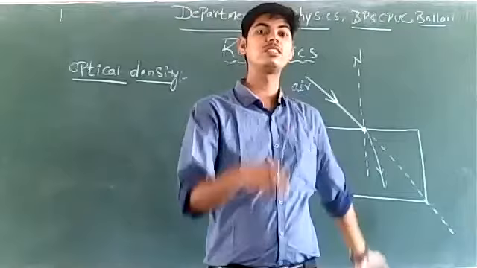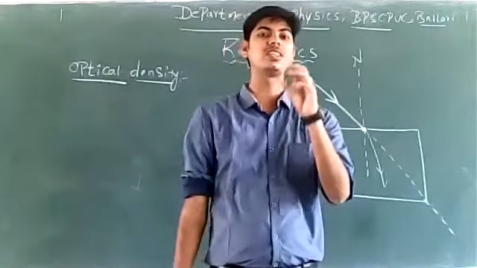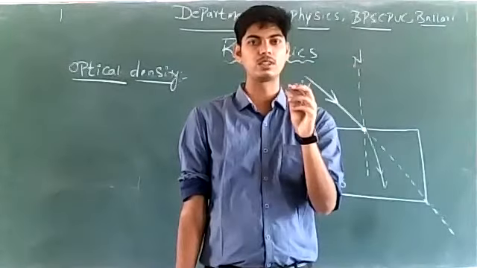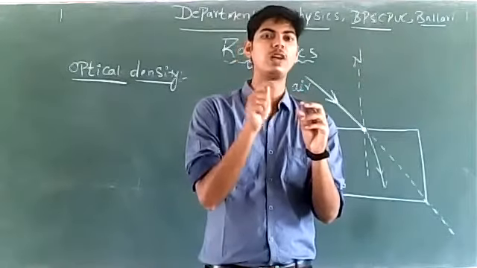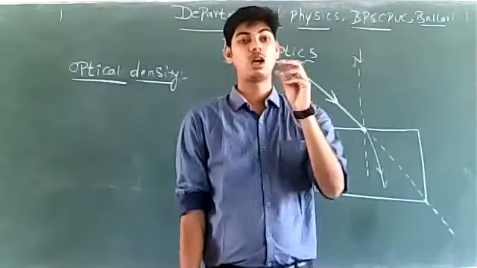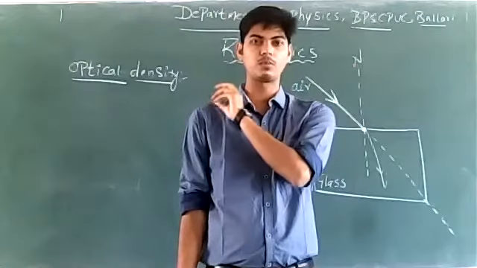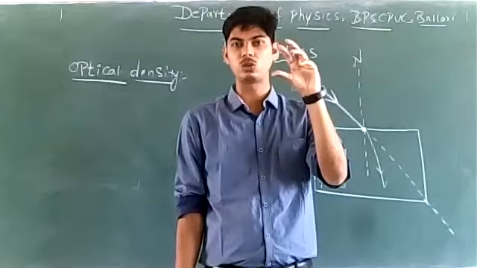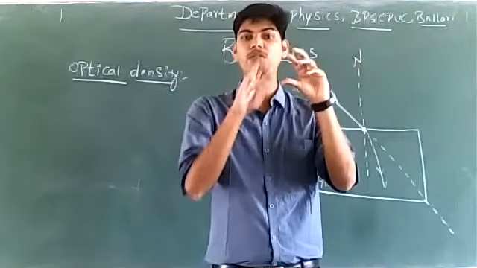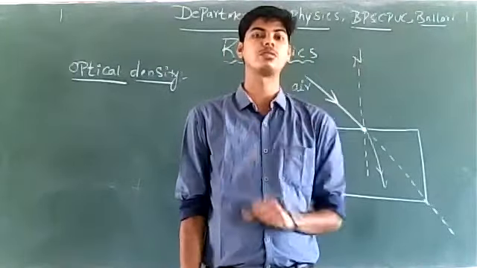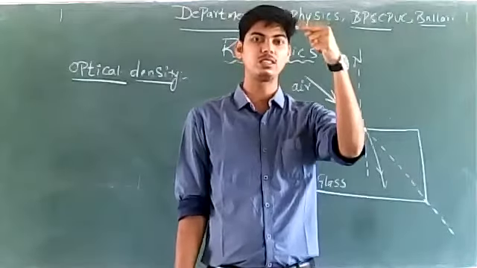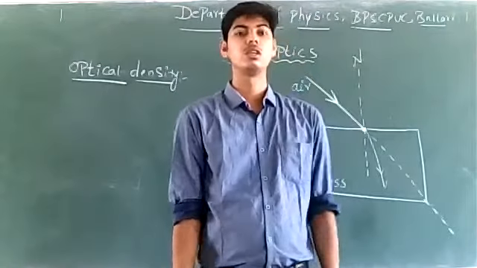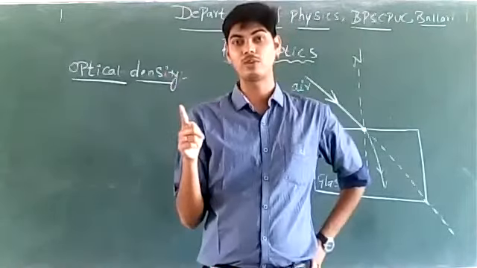ಈ optical density ಇಂದ ನಮಗೆ ಏನು ಗೊತ್ತಾಗ್ತದೆ? What information does this optical density give ಅಂತಂದ್ರೆ optical density tells us what will be the speed of light in that medium. Optical density value ಹೇಗೆ ಕ್ಯಾಲ್ಕುಲೇಟ್ ಮಾಡಬೇಕು ಆಮೇಲೆ ಹೇಳ್ತೀನಿ. Right? Optical density ಯಾವ medium ಗೆ ಜಾಸ್ತಿ ಇರ್ತದೋ ಆ medium ನಾಗೆ speed of light ಕಮ್ಮಿ ಇರ್ತದೆ. Remember this. More is the optical density of a medium, less is the speed of light in it. Refraction define ಮಾಡಬೇಕಾದ್ರೆ ಹೇಗೆ ಡಿಫೈನ್ ಮಾಡಿದ್ವಿ ನೋಡಿ.